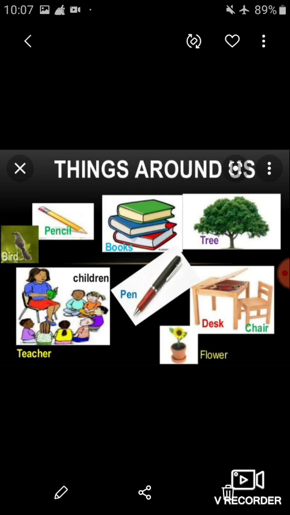It means there are many things around us. Some of them are living and some are non-living. And both these things are divided into natural and man-made things. So students, first of all, we are going to discuss natural things and man-made things from this chapter. So students, let's get started.